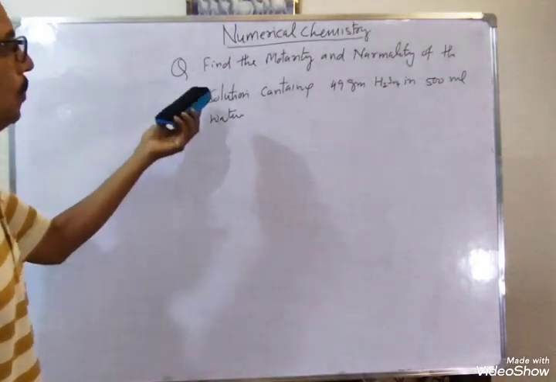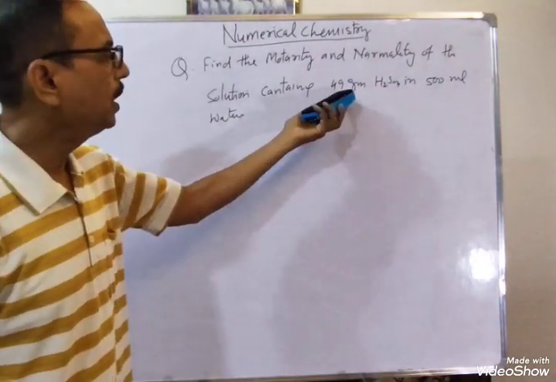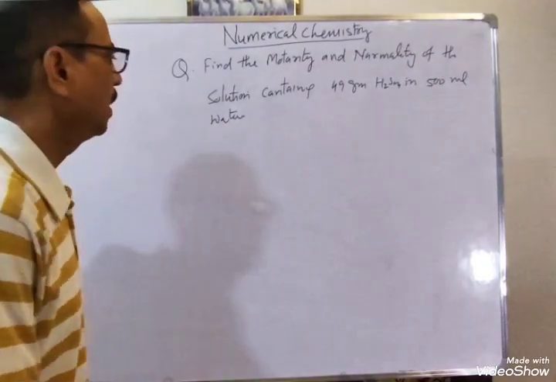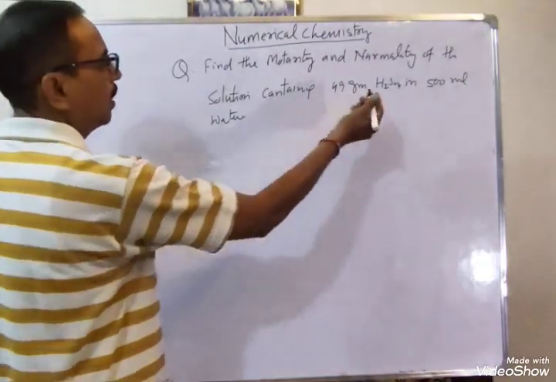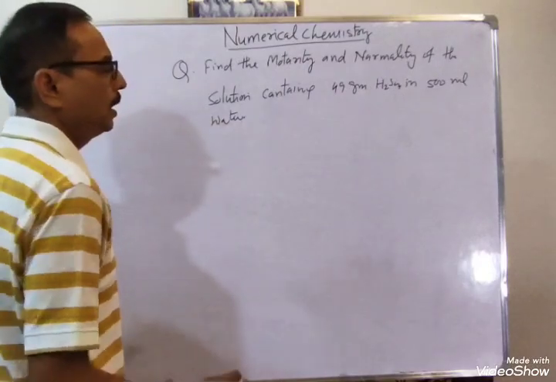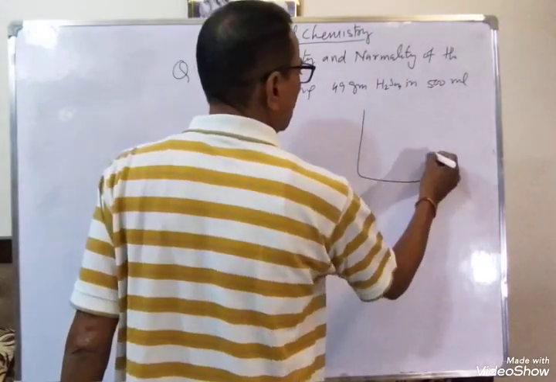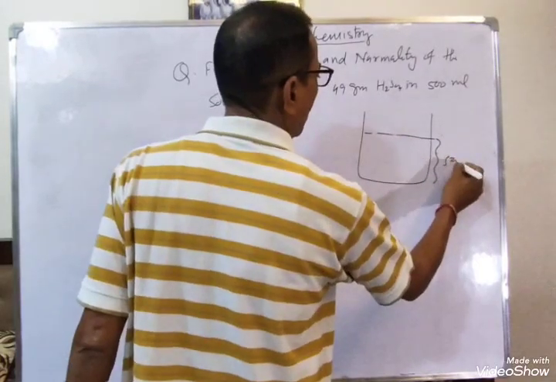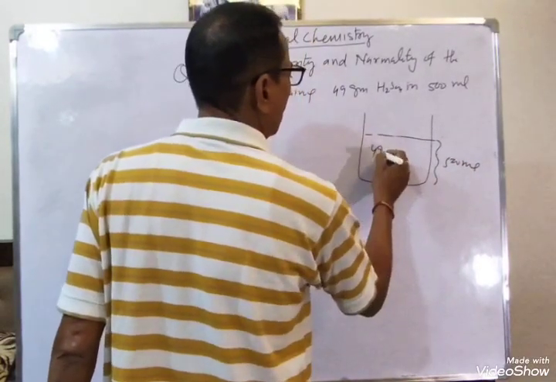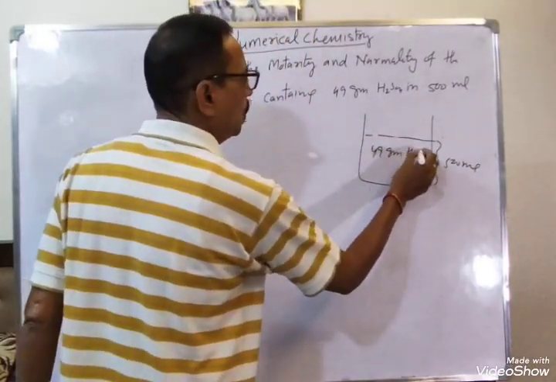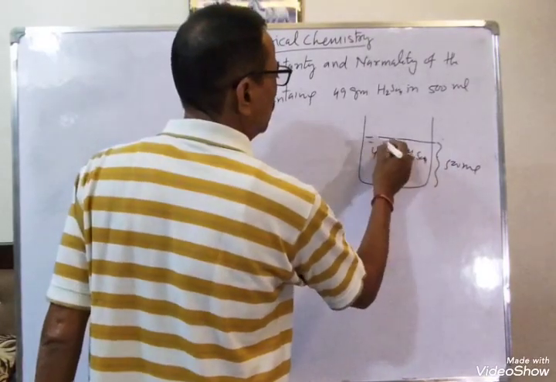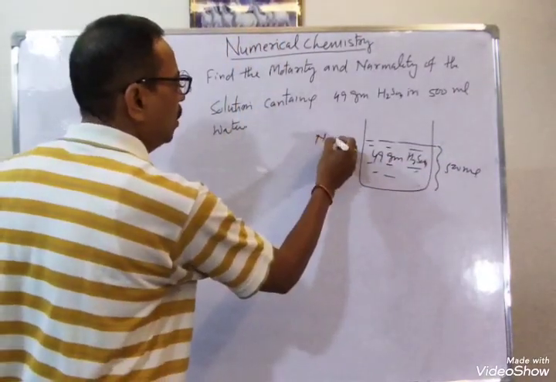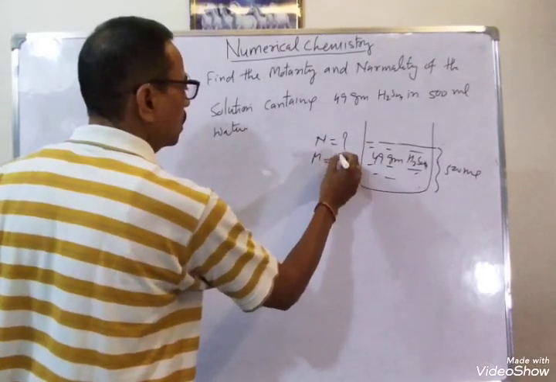So we have changed minutely. Here we have taken H2SO4, 49 gram, and 500 ml. You have to find out the normality and molarity of the solution. Suppose this is a container. This is 500 ml volume, and 49 gram of H2SO4 is dissolved. This is the question: find the normality of the solution and molarity of the solution.